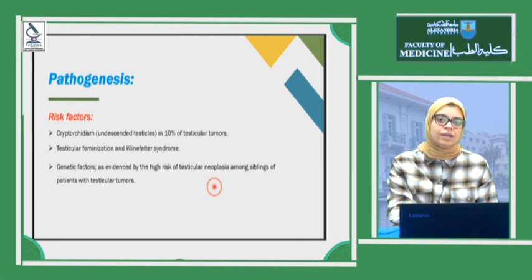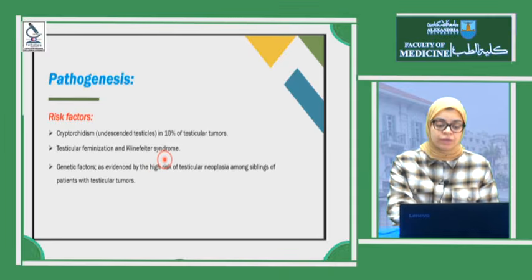So if it remains in the inguinal region, it is in an abnormal place with abnormal environment, abnormal temperature. So it is a major risk factor of developing a neoplasm in the testis. Also testicular feminization or Klinefelter syndrome. There are genetic factors as evidenced by the high risk of testicular neoplasia among siblings.